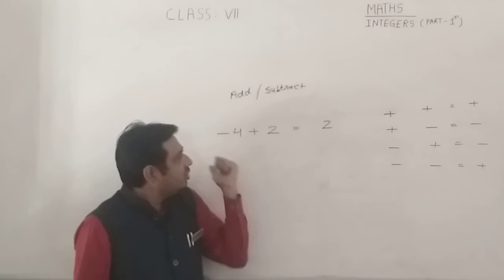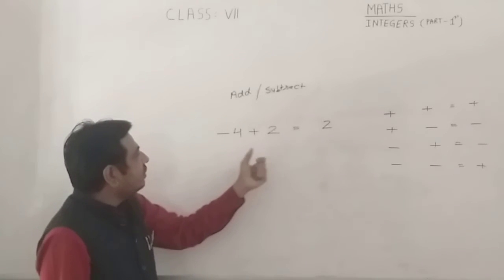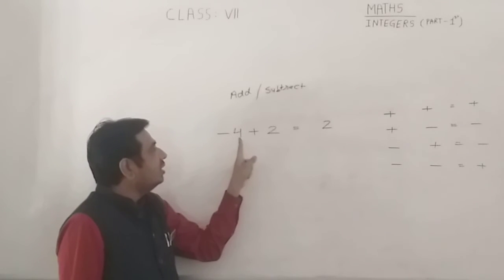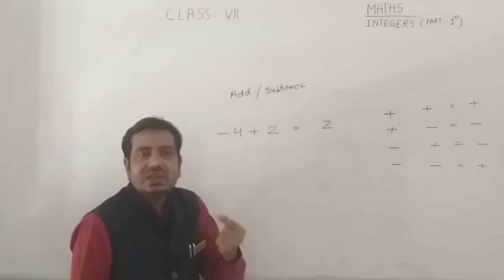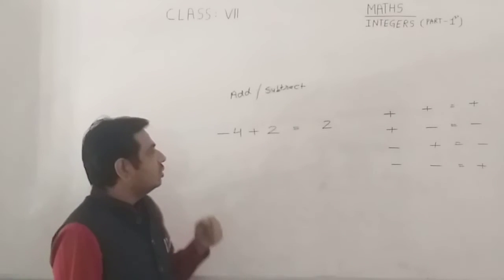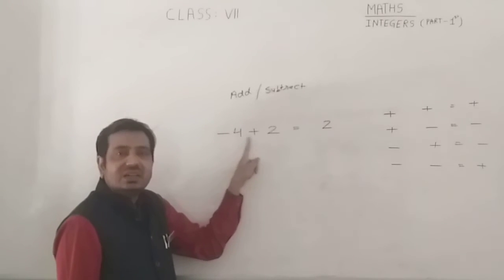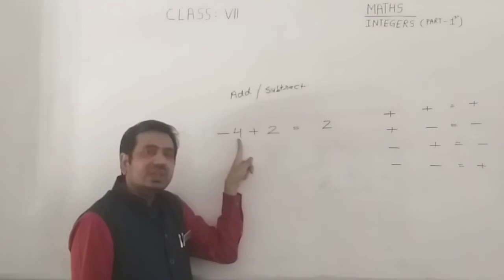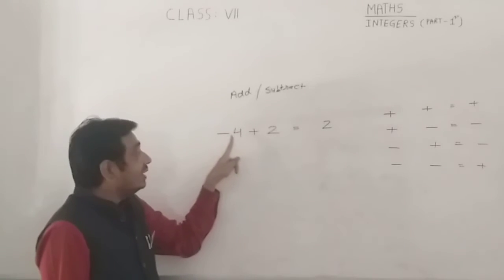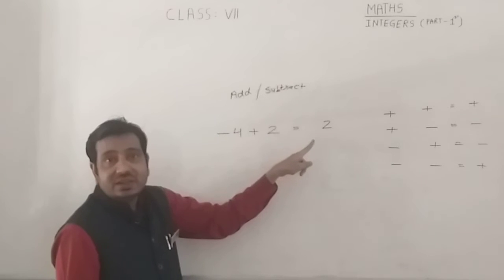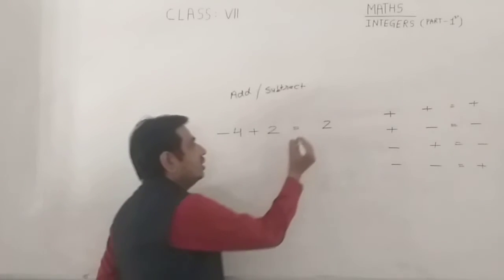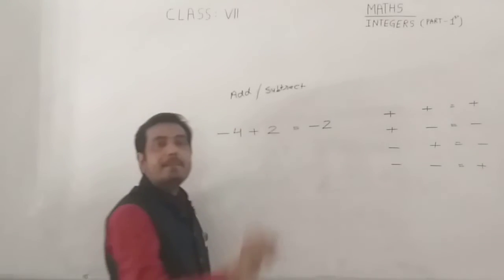So is 2 negative or positive, decide. In order to find whether it is positive or negative, first you check which of 4 and 2 is greater. Here 4 is greater than 2. Since 4 is greater than 2, you put the sign of the greater number, which is minus. So your answer is -2.